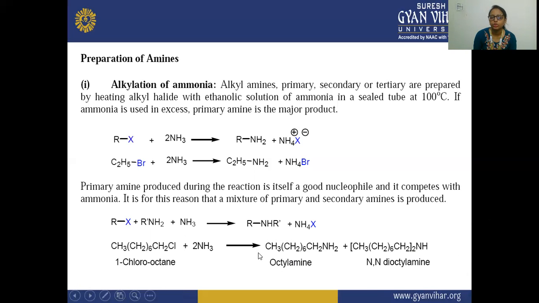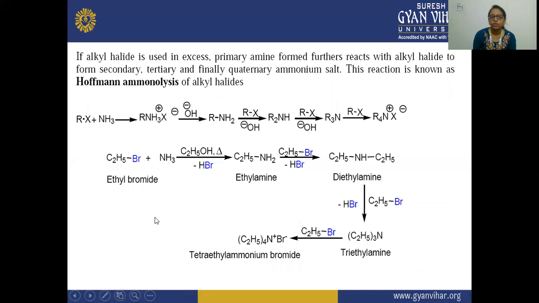Next, if the alkyl halide is used in excess, then the primary amine formed further reacts with the alkyl halide to form secondary, tertiary, and finally quaternary ammonium salt. This reaction is known as Hoffmann ammonolysis of alkyl halide.